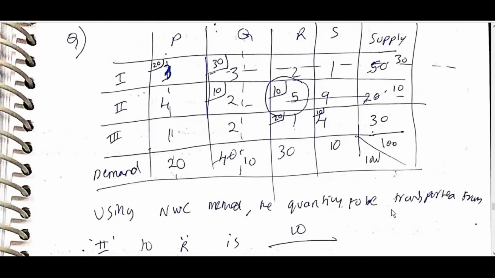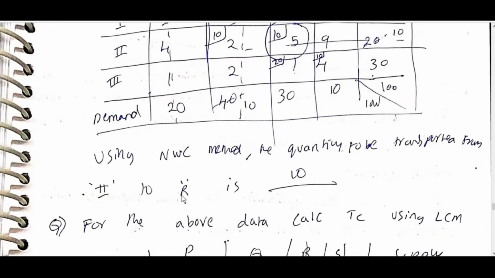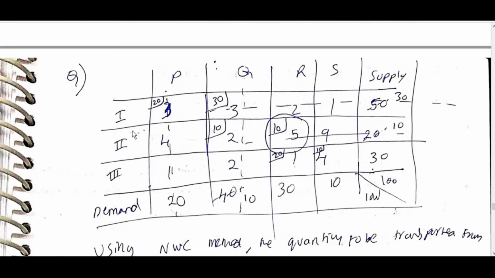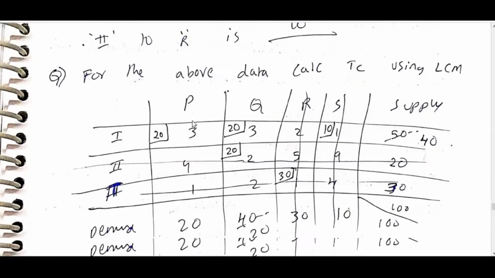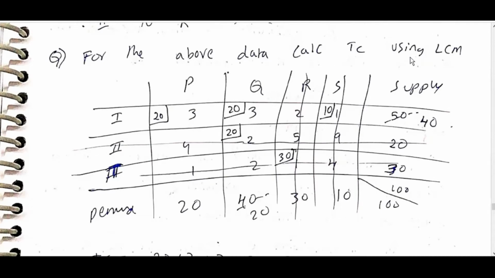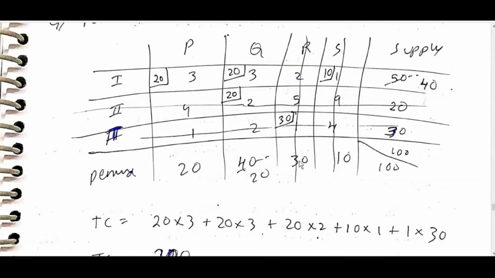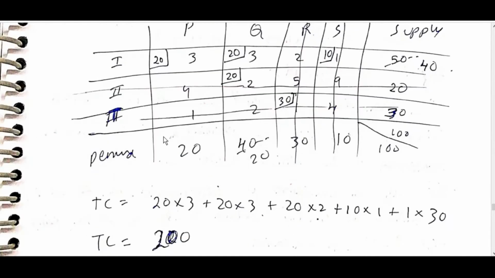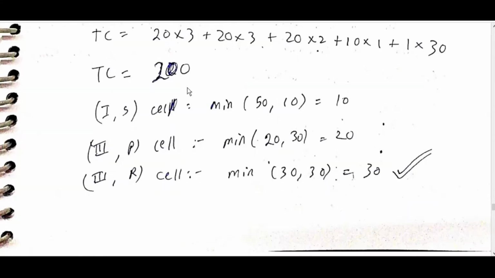Using the northwest corner method, the quantity to be transported from 2 to R means this cell in the table, which is 10. 10 is the answer. For the above, calculate the total cost using the least cost method. In the least cost method, allot, then apply total cost as sigma of this times this number.